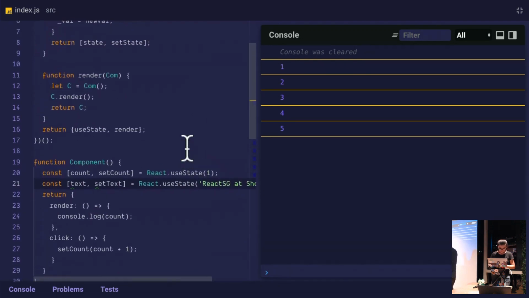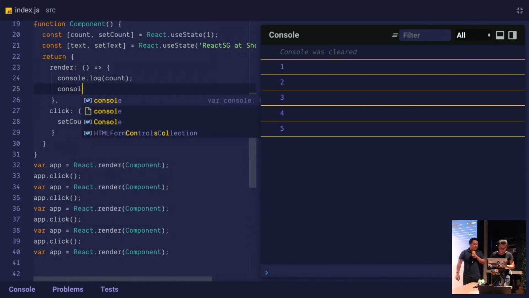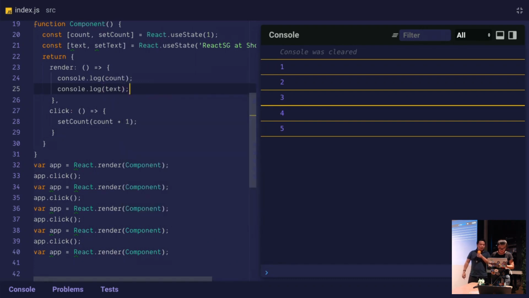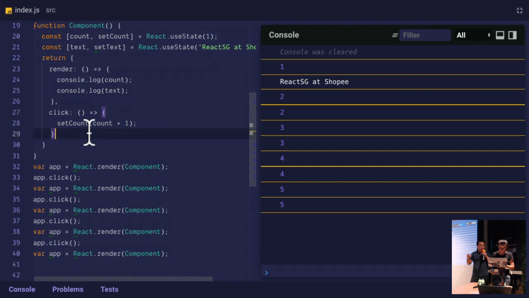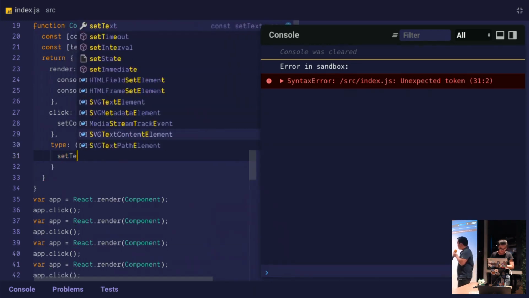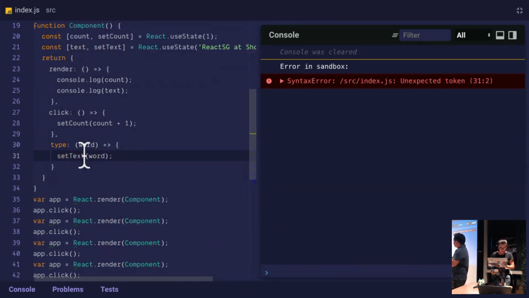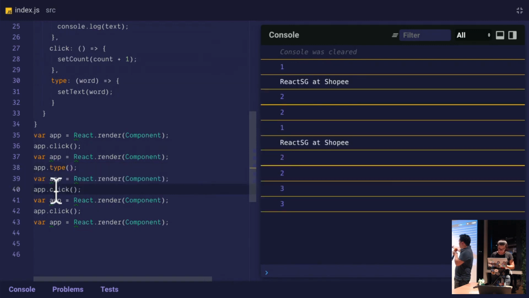Let's put that text in the console log for the render. The text variable that you did, the render method. Yep. Okay. All right. Cool. And then we'll expose a new method called type, alongside click. It takes a word variable, and then it sets text to that word. So now let's change one of our app.clicks into an app.type, and we'll put in a new word like view.